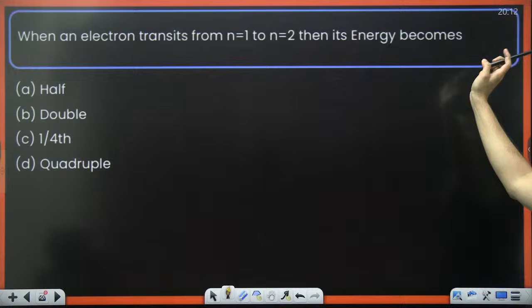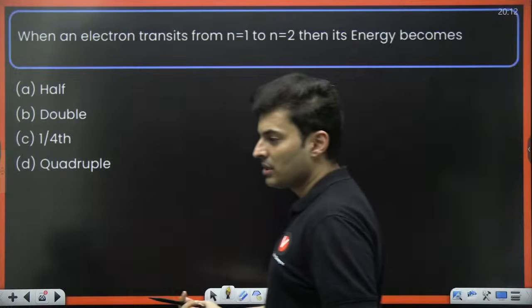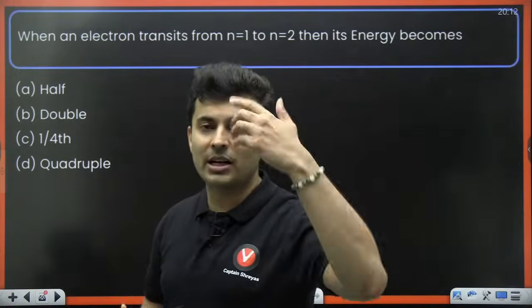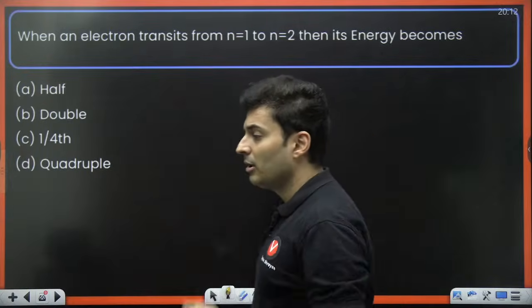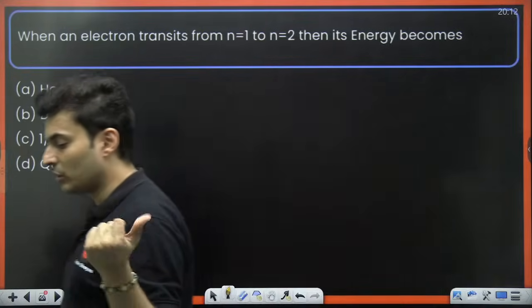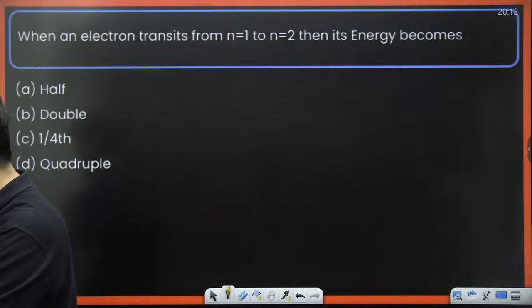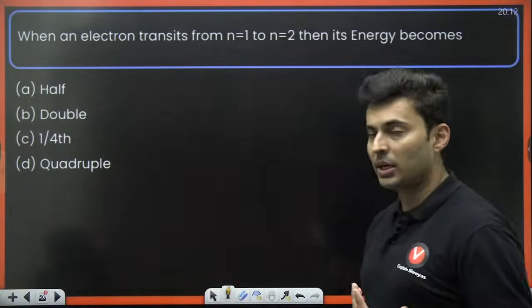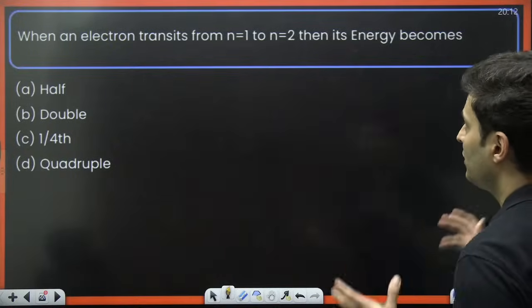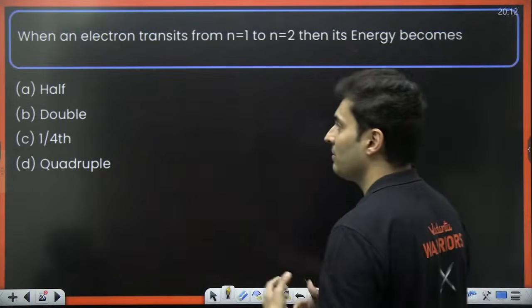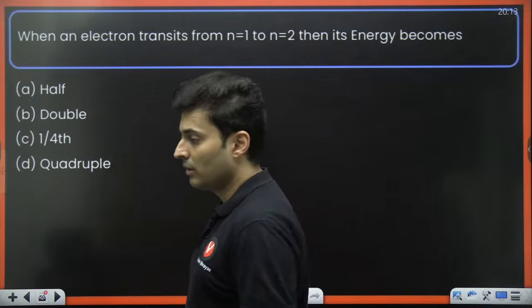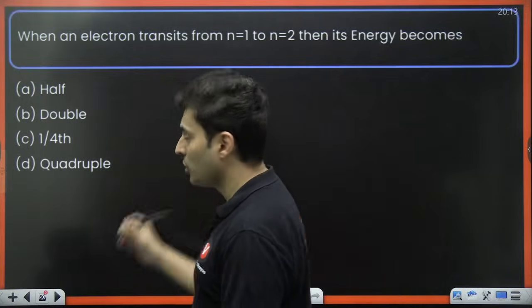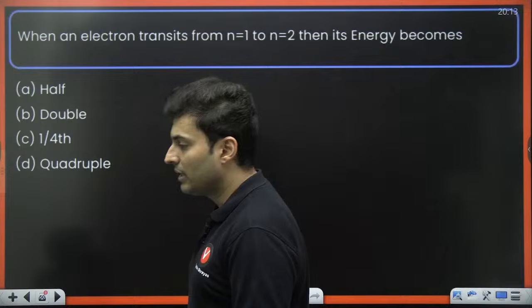If n goes from 1 to 2, then the energy becomes how many times? Come on, think which formula, ratio, proportionality you are going to use. Think about it, my dear warriors. When an electron transits from 1 to 2, then the energy becomes half, double, 1/4, quadruple. 1/4 times. Sure, lock it.